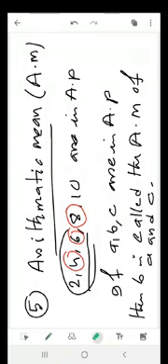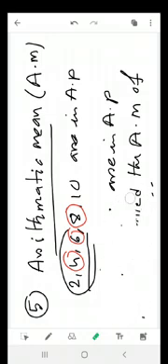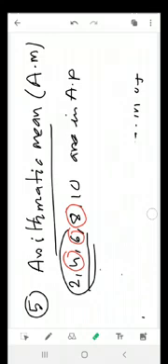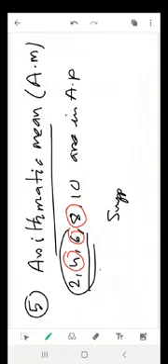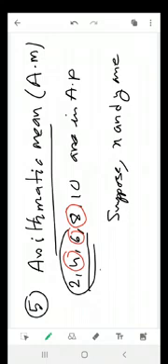Okay, another thing I am writing here. Suppose 2 numbers are given, suppose X and Y are given.